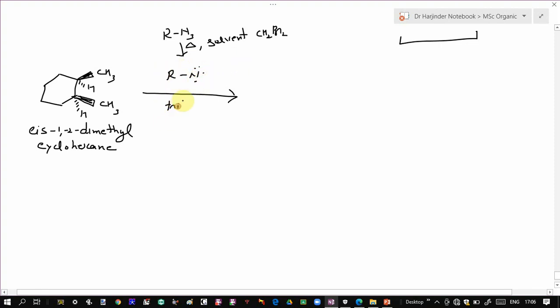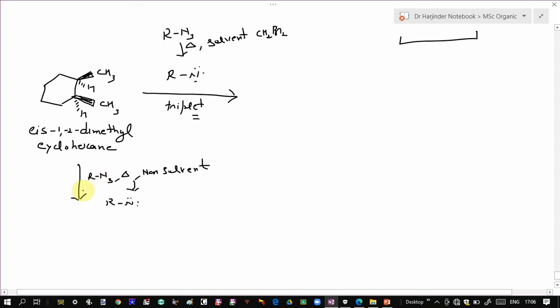So here you have a triplet nitrene. And if you do the same reaction by taking azide and heating in absence of solvent, in that case you are basically adding singlet nitrene.